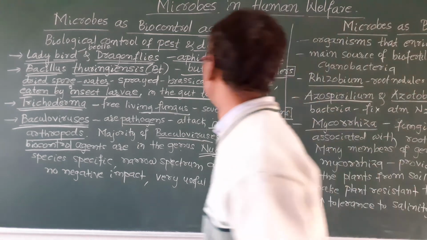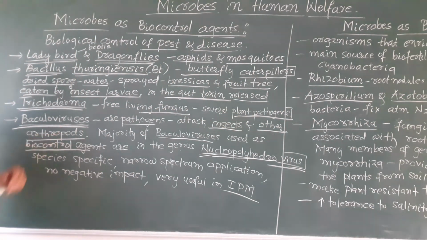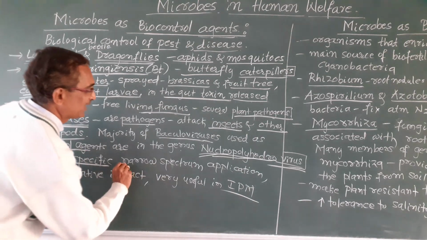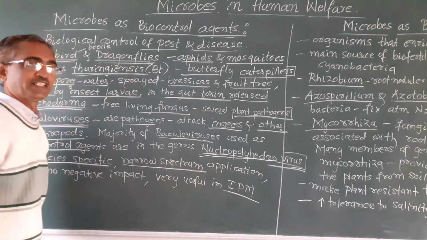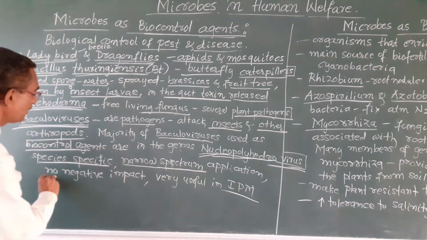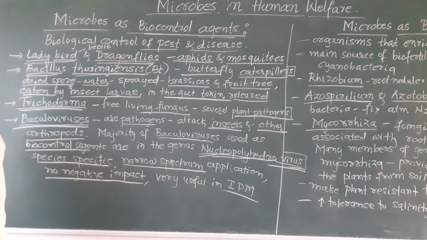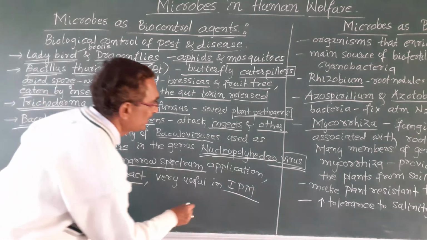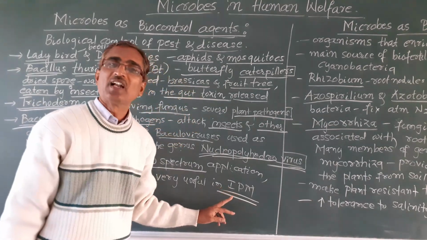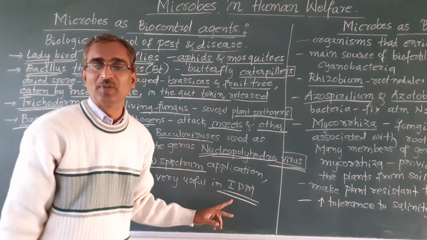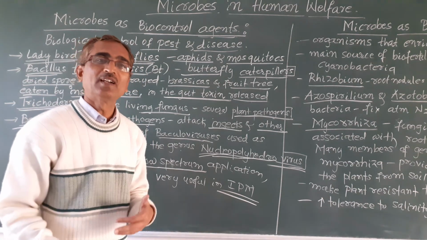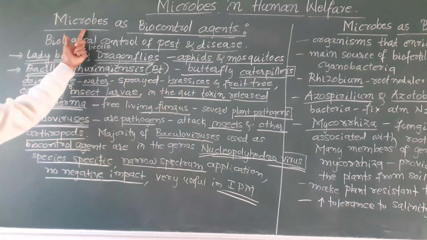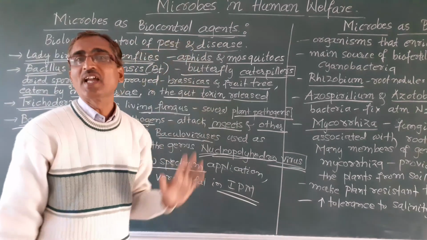Okay, and these baculoviruses are species specific in nature, and they are a narrow spectrum application, with no negative impact on mammals, insects, birds, fishes, etc. And they are very useful in IPM, that is integrated pest management, using more than one method of controlling pest and disease. So this is all about how microbes are used as biocontrol agents.